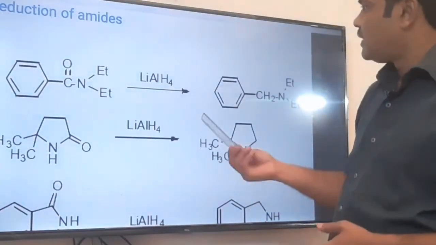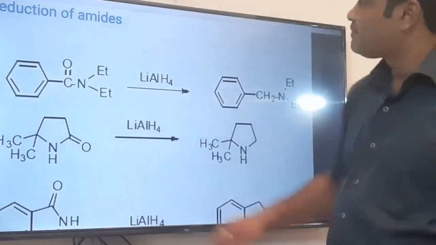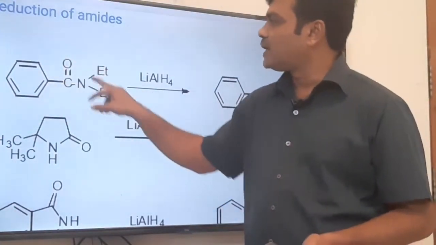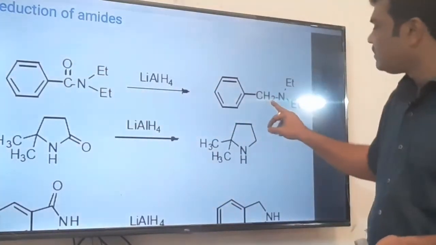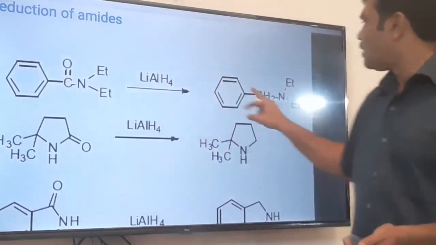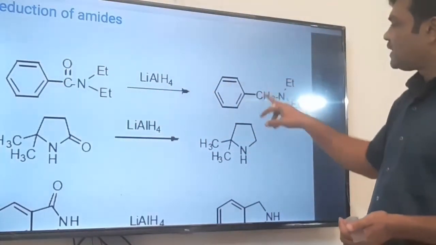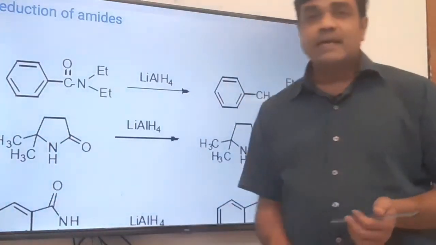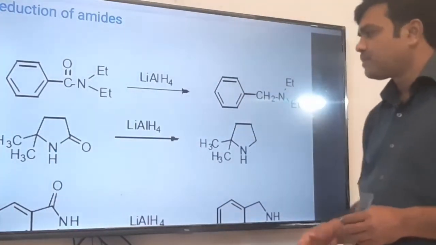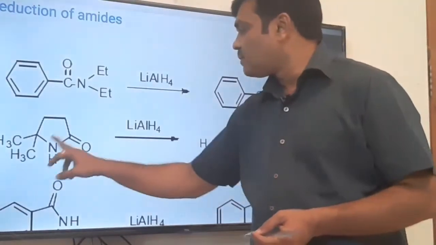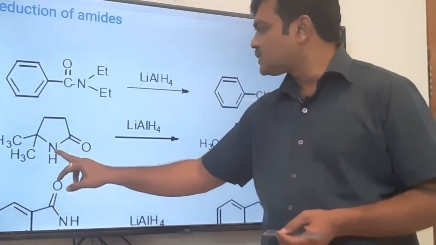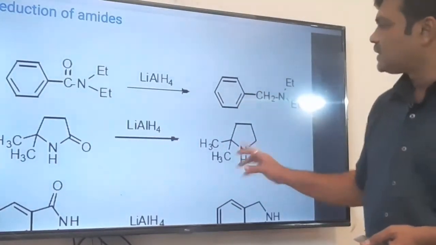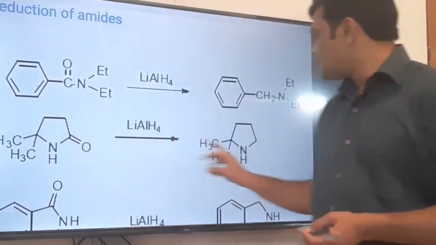Yes, we have already discussed in this lecture today that the C double bond O of the amide group is reduced to amine. C double bond O of the amide is reduced to CH2, and we get the amine. Here also it is an amide. The cyclic amides are called lactams. So this lactam C double bond O NH is reduced to CH2NH. C double bond O is reduced to CH2.